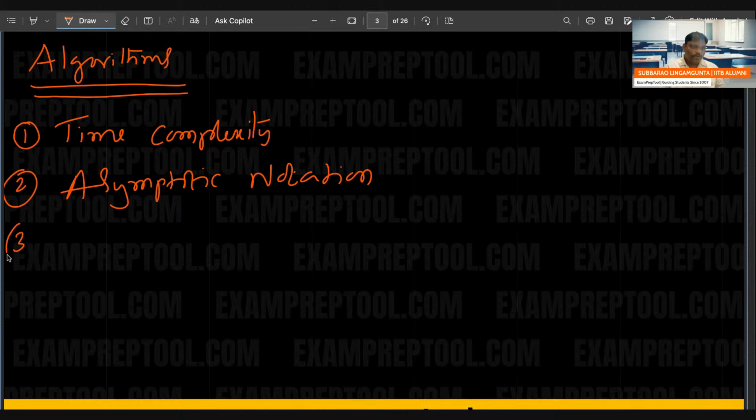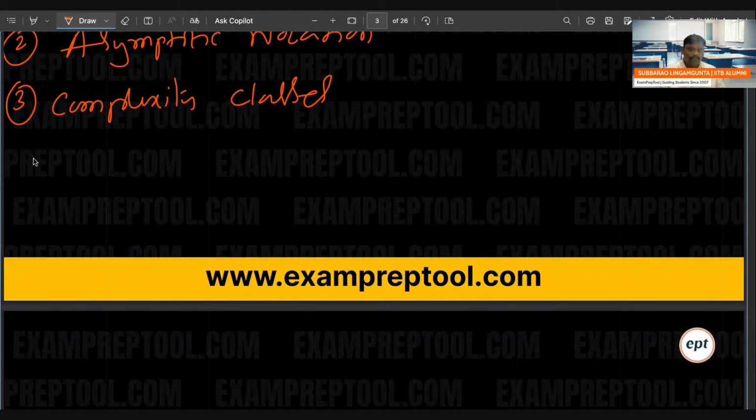Third one, right? First one is time complexity. Second one is asymptotic notation. Third one, after asymptotic, is complexity classes. Next, fourth one, we are going to cover recursion.